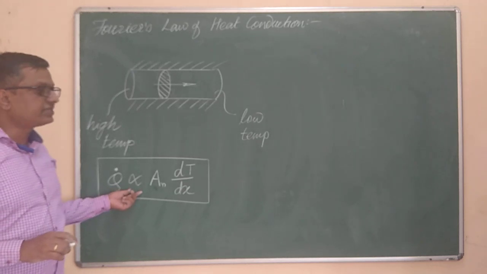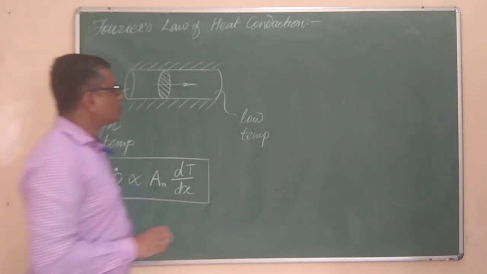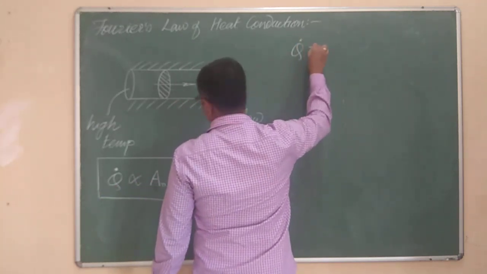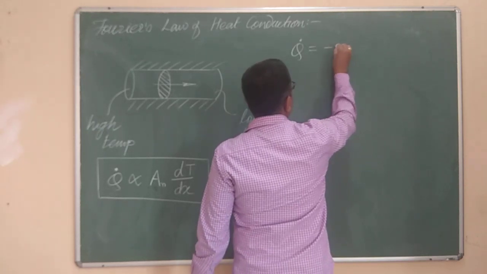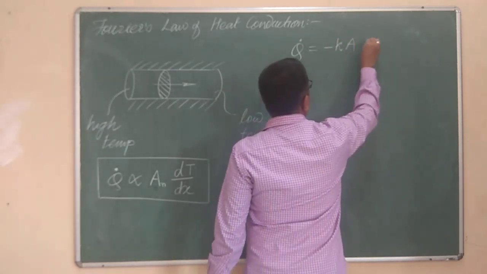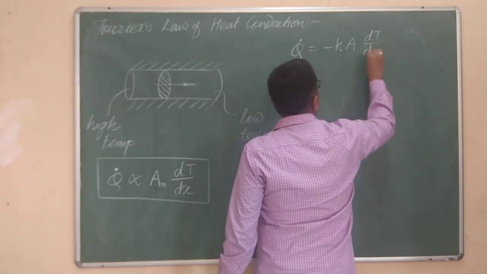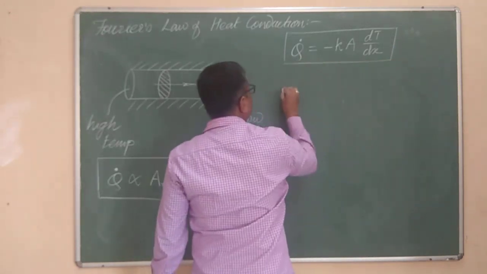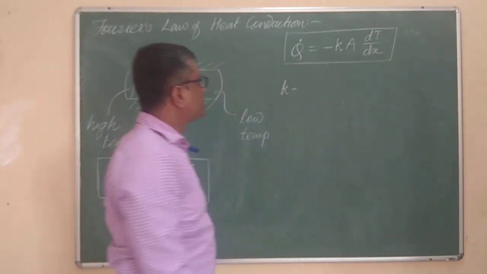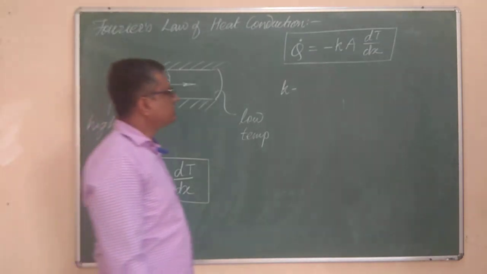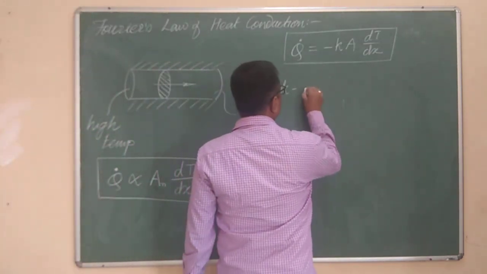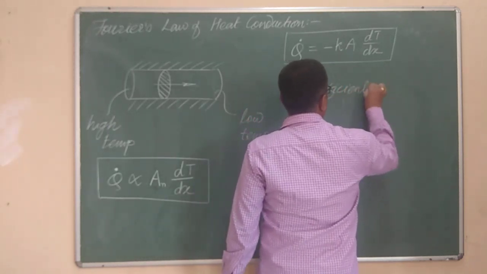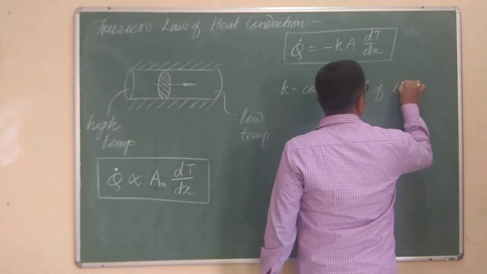Now if I remove the proportionality sign, I need to bring in a constant, so Q dot is equal to minus k into A into dt by dx. This is one more equation for Fourier's law, where the term k, I hope most of you are aware, is a small k, and it is the coefficient of thermal conductivity.